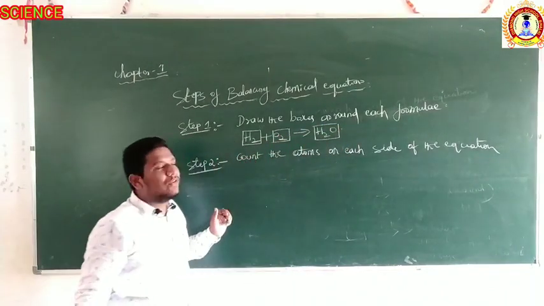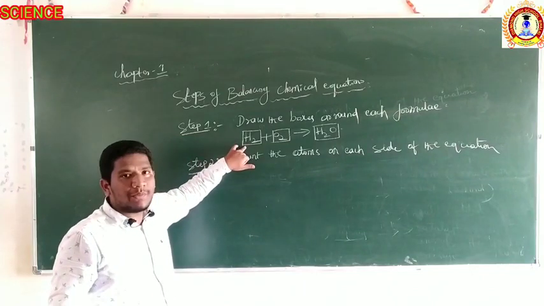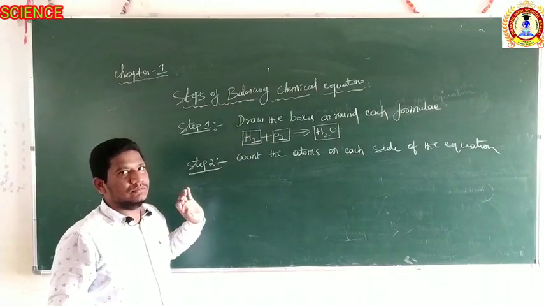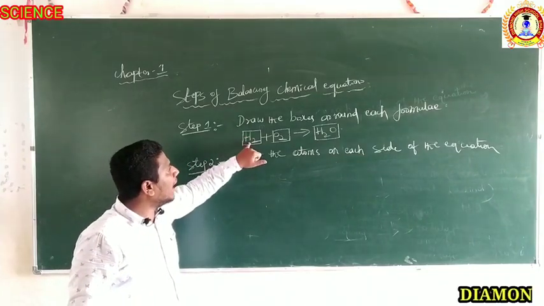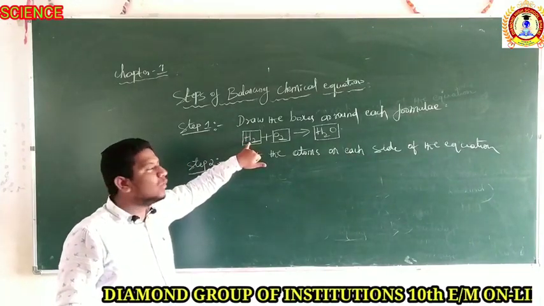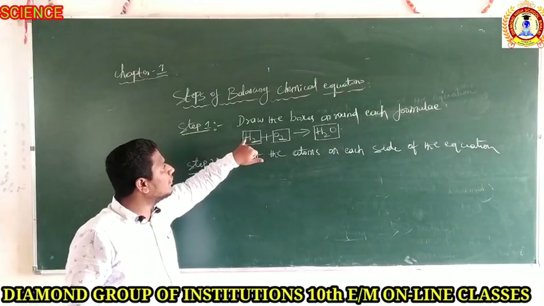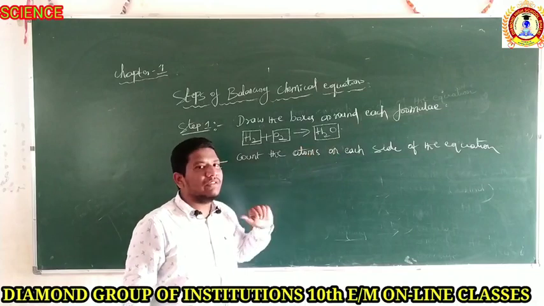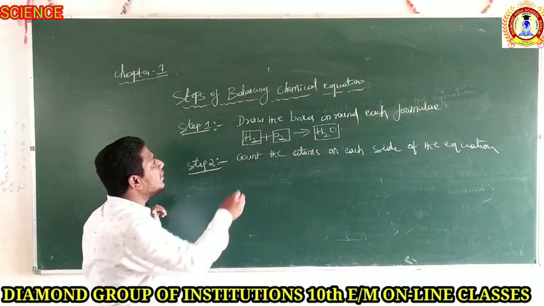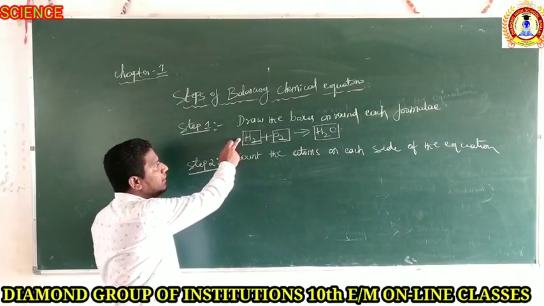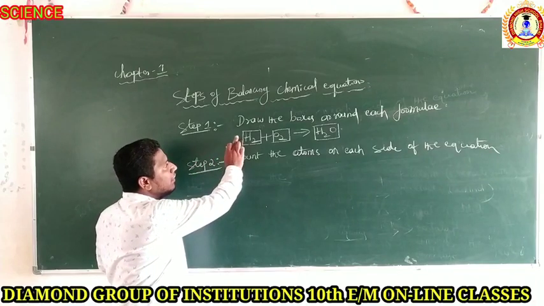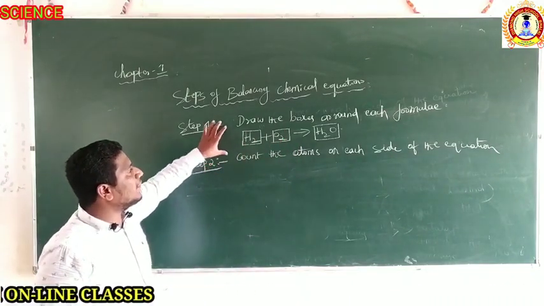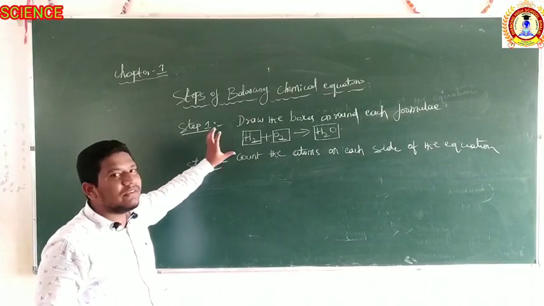What is the reason for drawing the boxes around the formula of each substance? You cannot change anything inside the box. It means you cannot add or subtract atoms in the hydrogen molecule, the oxygen molecule or the water molecule. What we have to do is just change the coefficients, right? You can only add in the coefficient, not subtract. So that is the first step of balancing the equation.